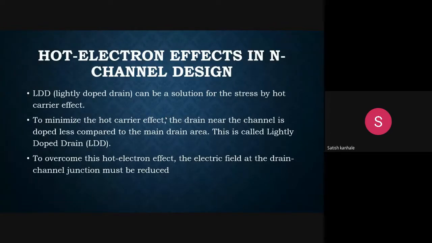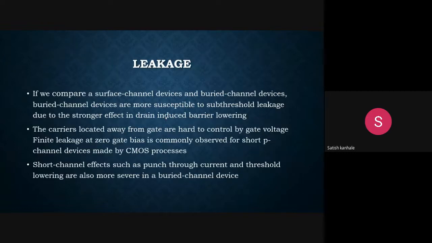Now, the second effect we are going to discuss is the buried channel characteristic. You can see the leakage in the next slide. Basically, leakage is a characteristic of the buried channel. If we compare with surface channel devices, buried channel devices are more susceptible to subthreshold leakage due to a stronger effect of drain induced barrier lowering. These carriers located away from the gate are hard to control by gate voltage, and that's why there is finite leakage at zero gate bias.